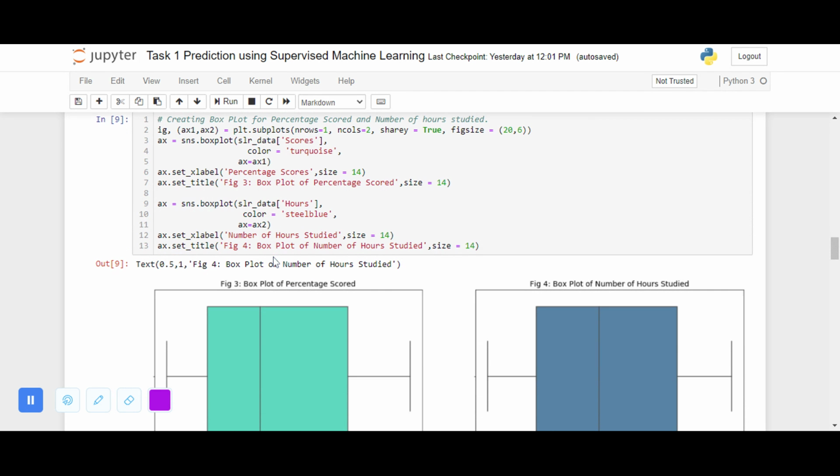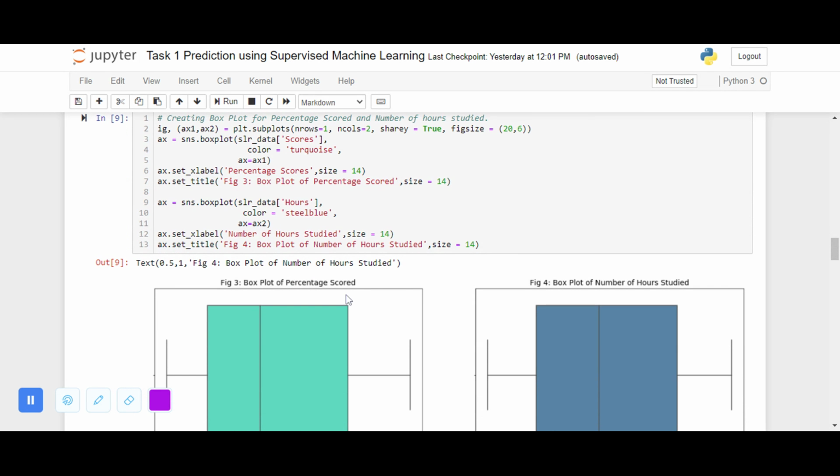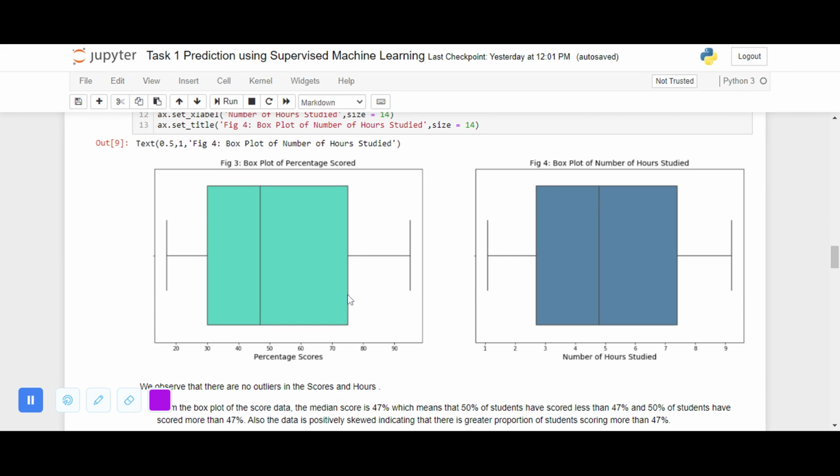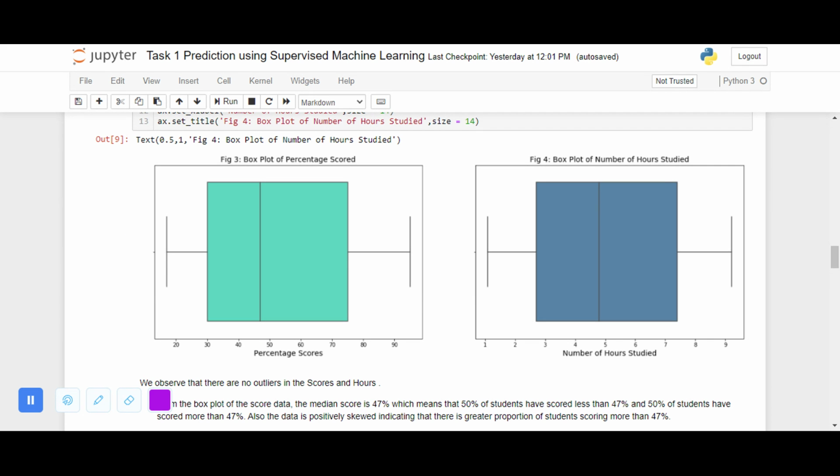We then plot the box plots for the two variables, and we see that there are no outliers in our data set, and also both the variables are positively skewed. The median value for the percentage scored is around 47%. That means 50% of the students score less than 47%, and 50% of the students score more than 47%. And also the proportion of students who score more than 47% is more, as the box plot is positively skewed.